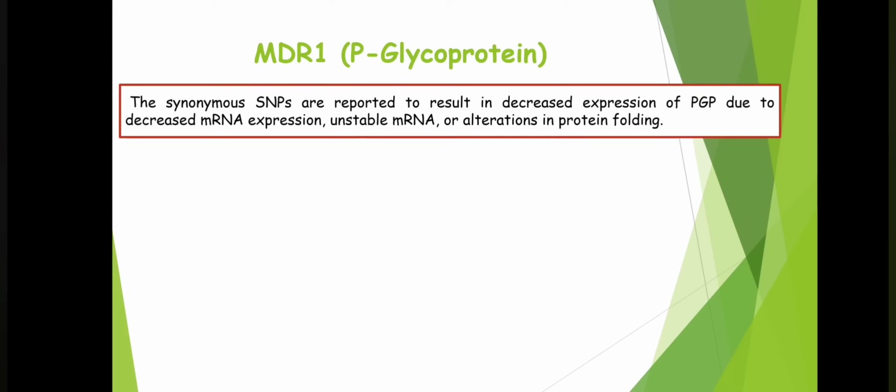We know that these transporters are a kind of proteins, and for synthesis of proteins, as you might be knowing, first of all transcription is required followed by translation. So some kind of problem in the transcription step may take place, which may result in decreased expression of P glycoprotein. When expression of P glycoprotein is reduced, then what will happen? This P glycoprotein is mainly responsible for efflux, that is removal of the drug out of the body, and when this is reduced, the plasma concentration of the drug will be increased, leading to toxicity of that particular drug.